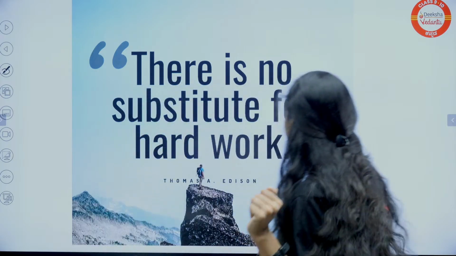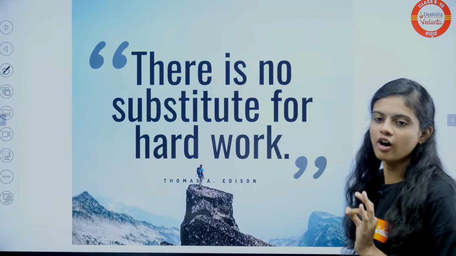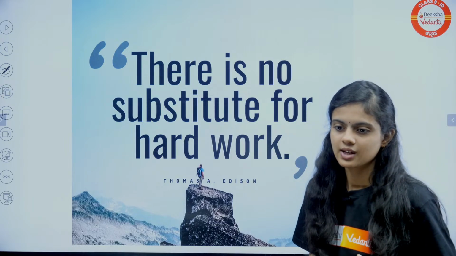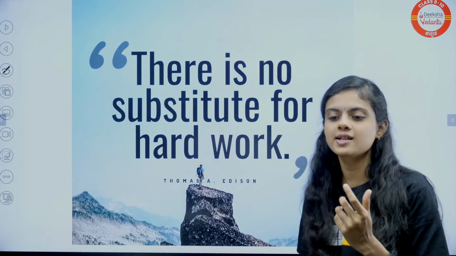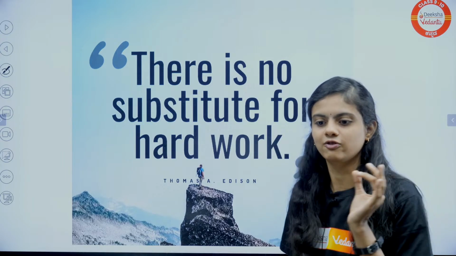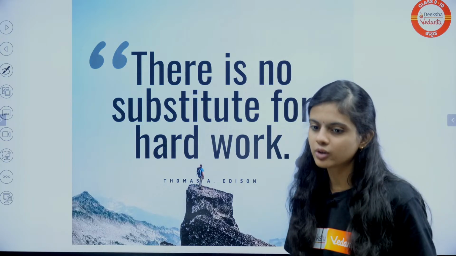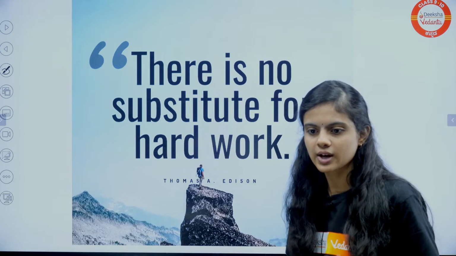Okay, that's a quote. There is no substitute for hard work. There is no luck, there is no chance. Only if you work hard, if you practice, if you are good with the things, you can.